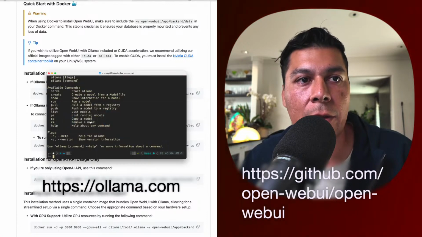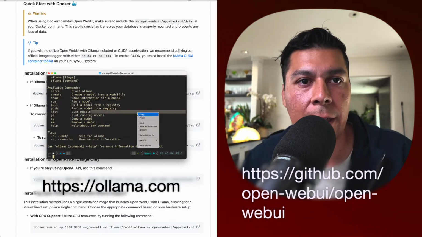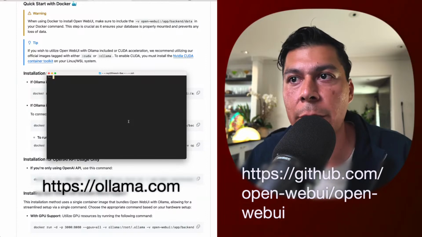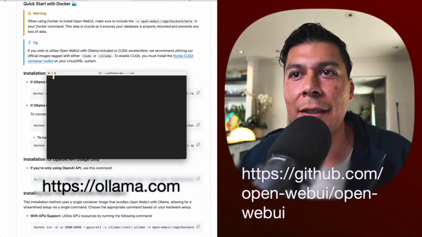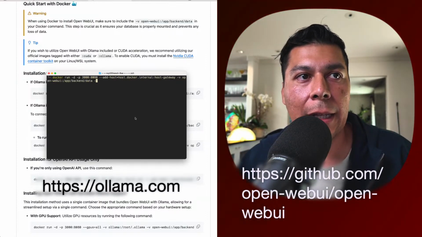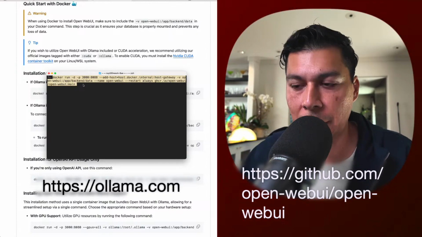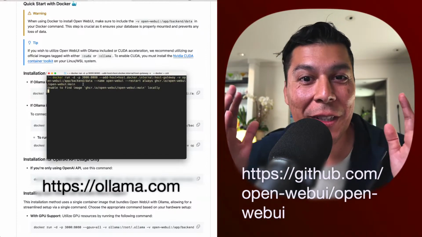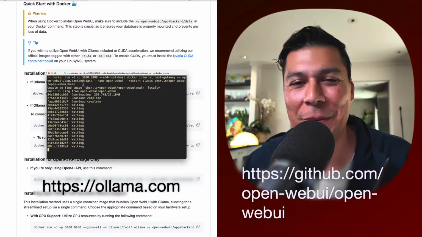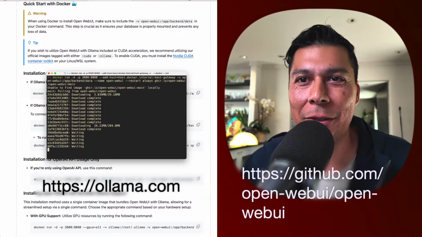We're going to go to our terminal here, and I'm going to hit Command K, which clears out our terminal window and lets us focus on this. Then from here, we're just going to hit paste. As you can see, the command is here and ready to run, and I'm just going to push enter. And hopefully my computer doesn't break. It won't, but I'm just saying that for dramatic effect, of course.